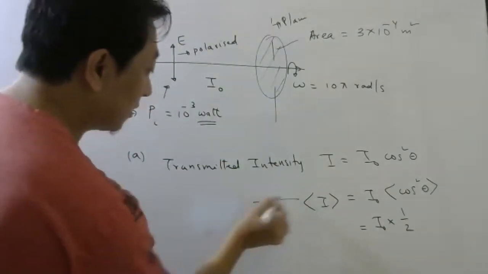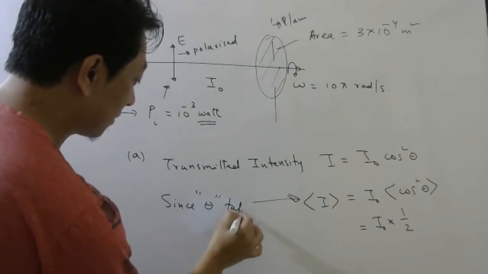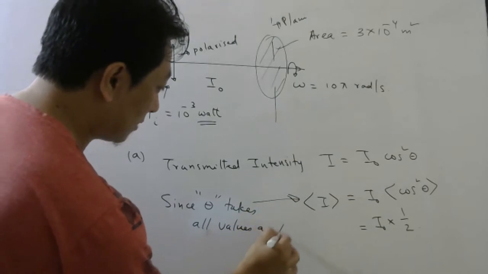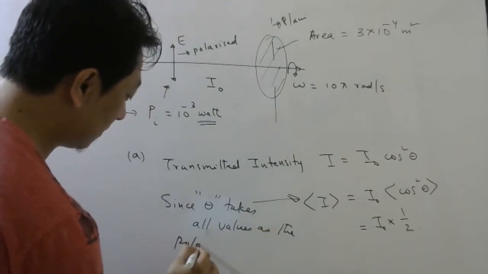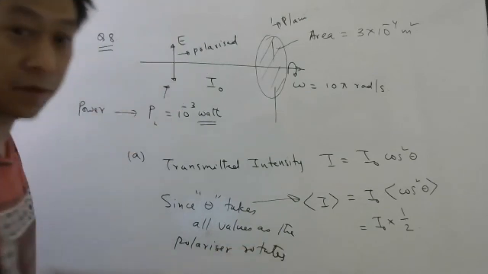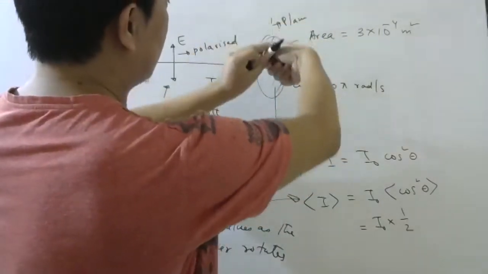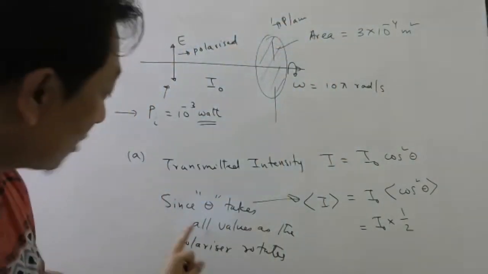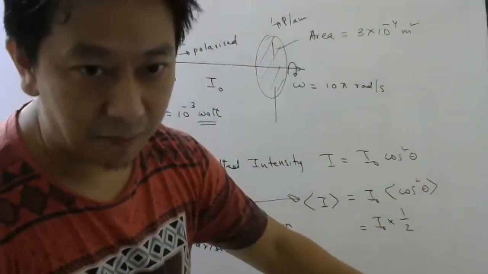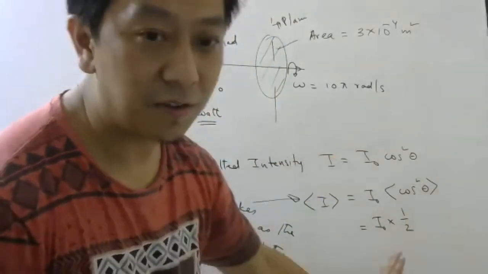And why did I take the average? Since theta takes all values as the polarizer rotates. As the polarizer rotates, theta keeps changing, so it takes all values. So I cannot write 0, and I cannot write the maximum either. So I have to take the average. So this much will be the intensity of the transmitted light.